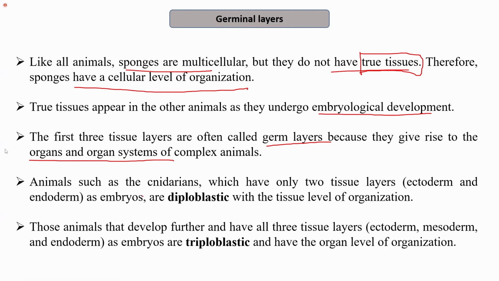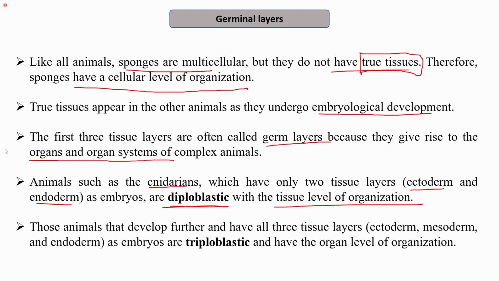For example, animals such as cnidarians, that is coelenterates, which have only two tissue layers, ectoderm and endoderm, as embryos, are known as diploblastic with the tissue level of organization. So the cnidarians are known as diploblastic, that is, they have only two germ layers.